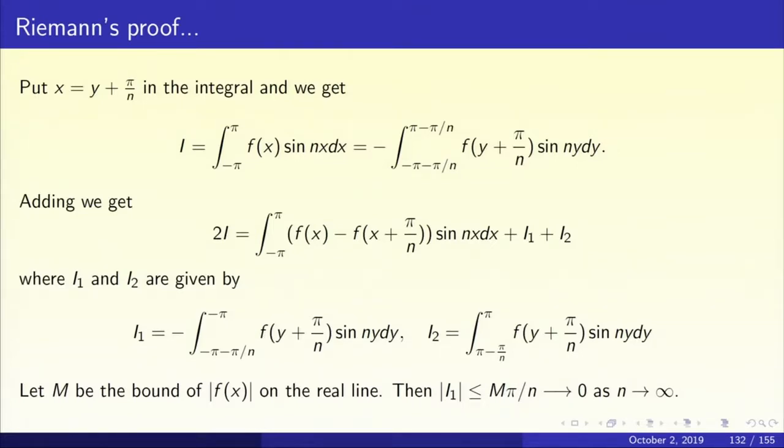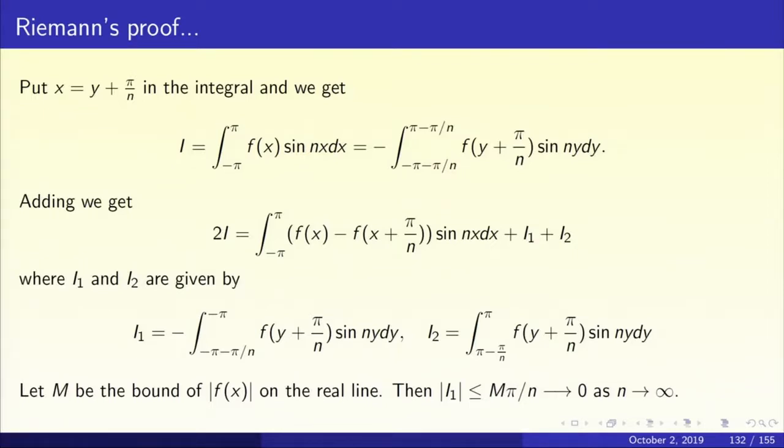Okay. Now let us stare at this middle expression for 2I. You see, the first term, integral minus pi to pi of f(x) minus f(x plus pi by n). If I take the absolute value of that, that will be less than epsilon because f is uniformly continuous if n is large, and sine nx of course is bounded by 1. So first we shall look at what happens to I1 and I2. Let us first prove that I1 goes to 0 and I2 goes to 0 as n goes to infinity.